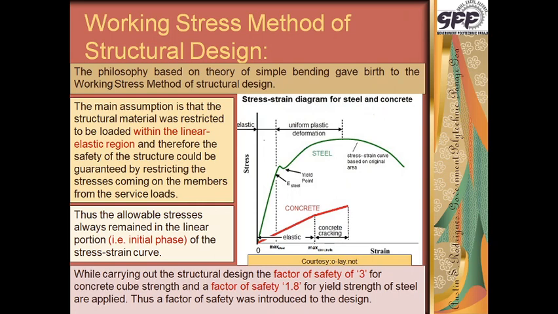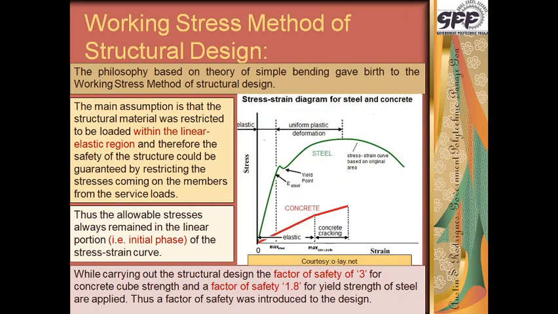The factor of safety is this: we know the stress at the yield point in both the cases, that is for steel as well as concrete. So the stress at the yield point is known. This stress is divided by the factor of safety, and that gives the stress which is permitted to come on the structure.